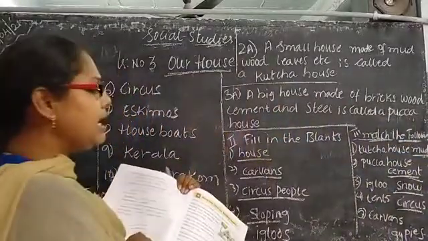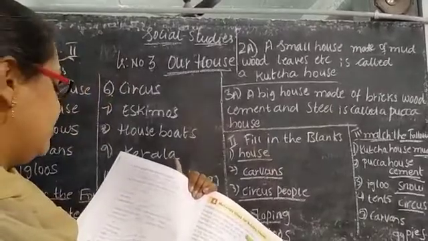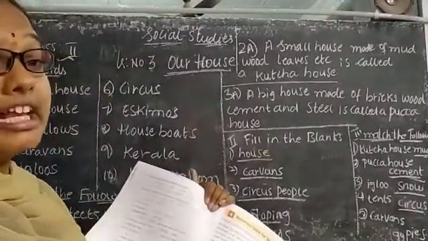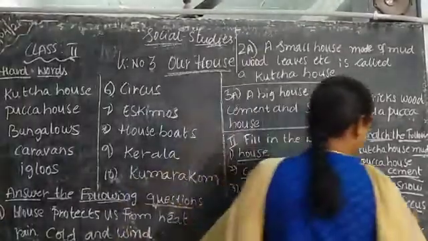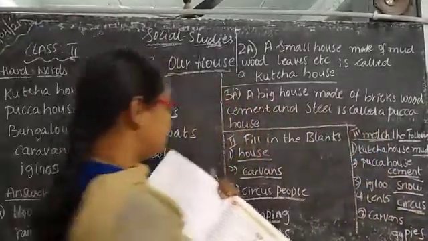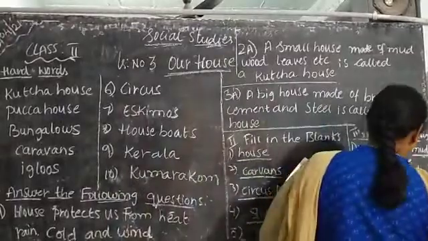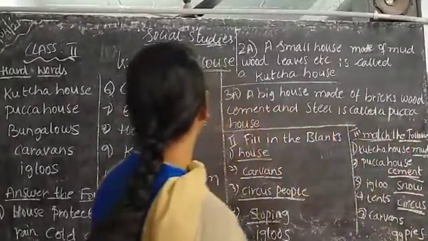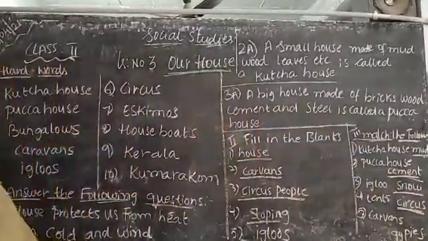The circus people are building the tents. Next one, caravans. Caravans is also known as the gypsies. Gypsies. Okay, this is about our third lesson, children.